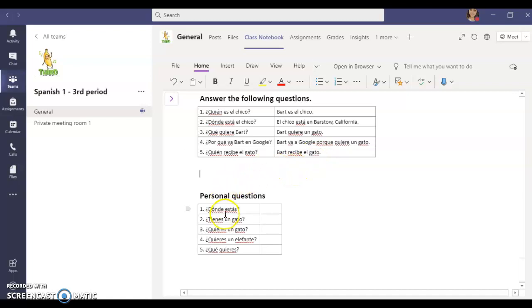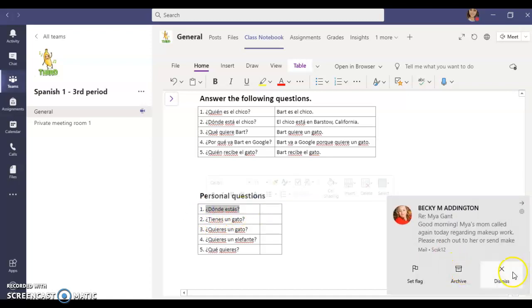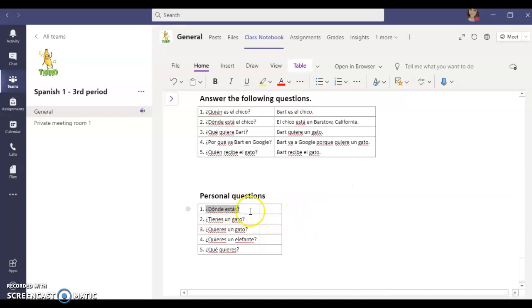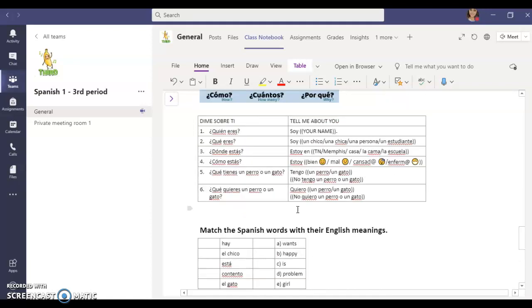All right, then we have some personal questions here. The personal questions, we may have already answered some of them, so we may be able to copy and paste some of our answers that we already have. So number 1, ¿Dónde estás? Where are you? We already answered this one, right? ¿Dónde estás? Right here.